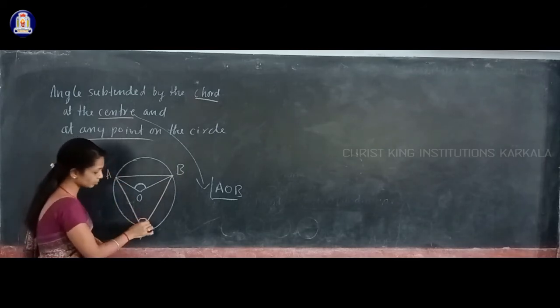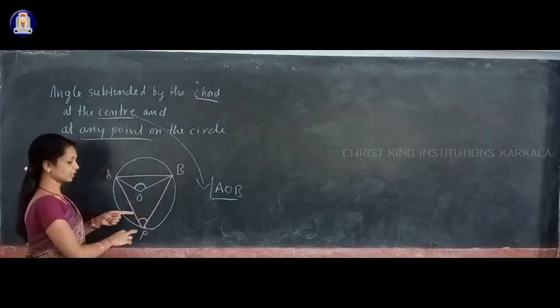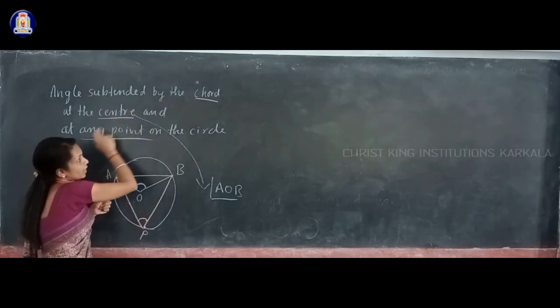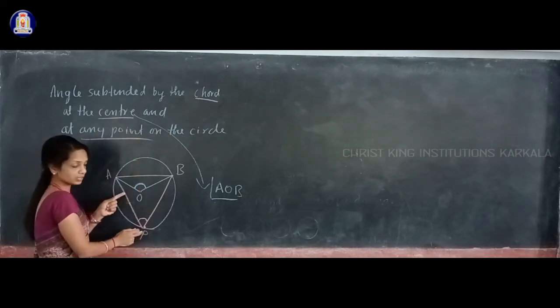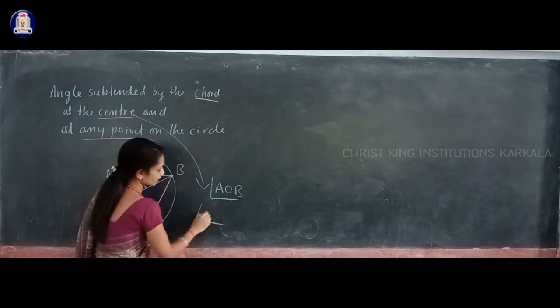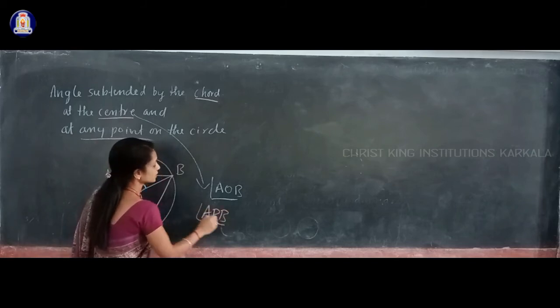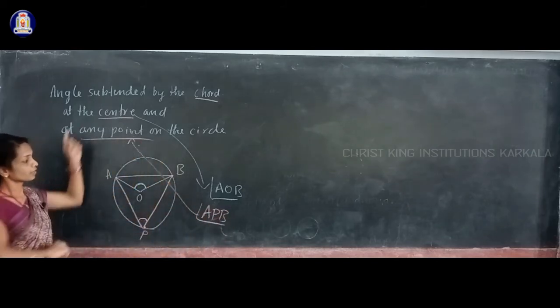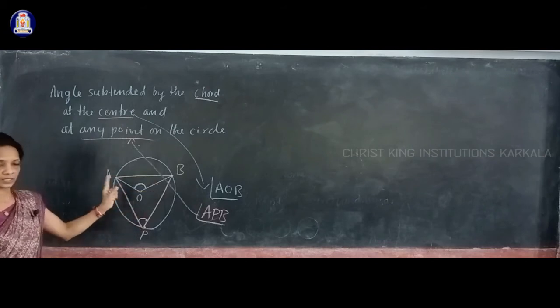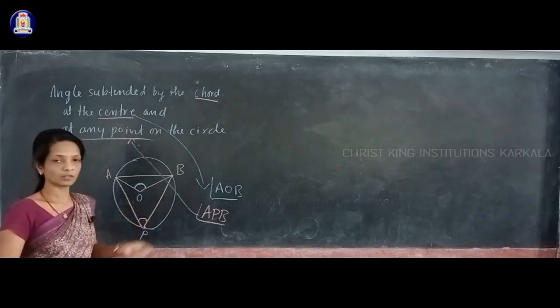Then the angle subtended at that point is called the angle subtended by the chord at any point P on the circle. That is angle APB. So angle APB is the angle subtended by the same chord AB at any point P on the circle. These are things you have to know.